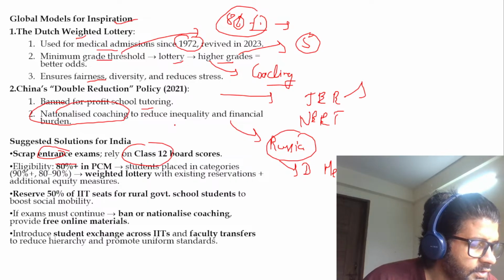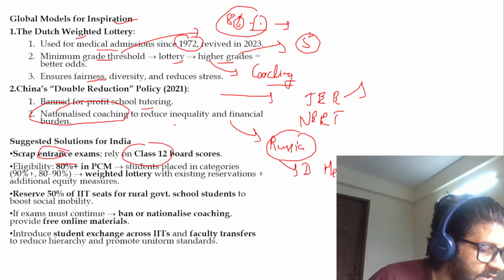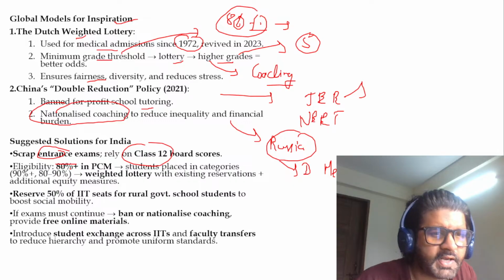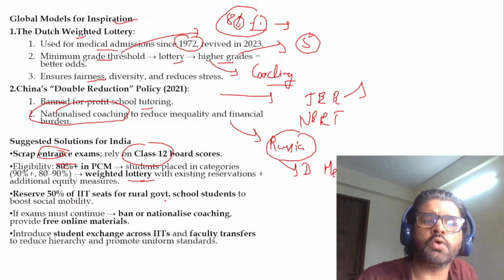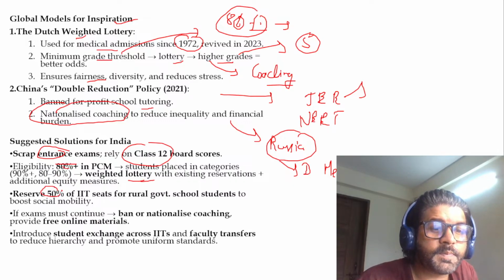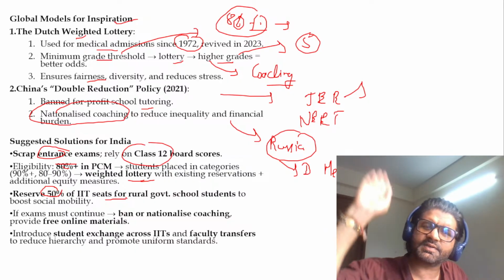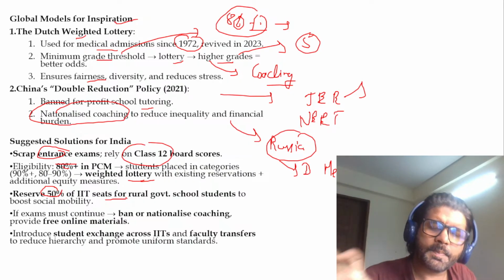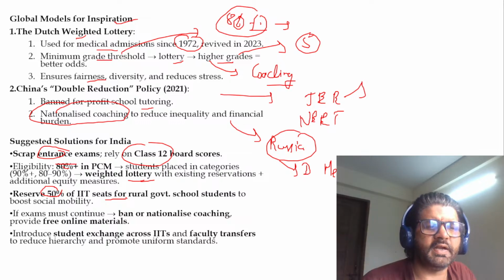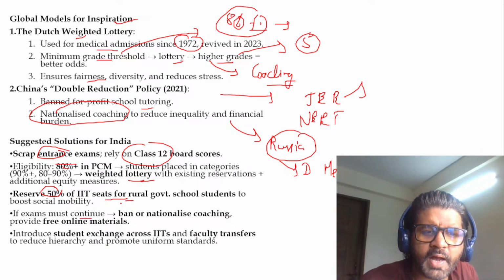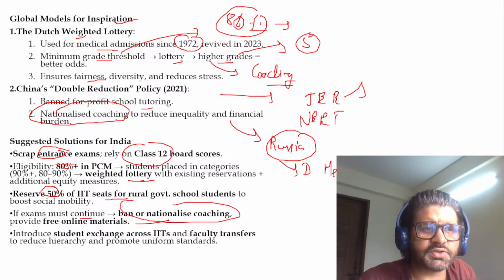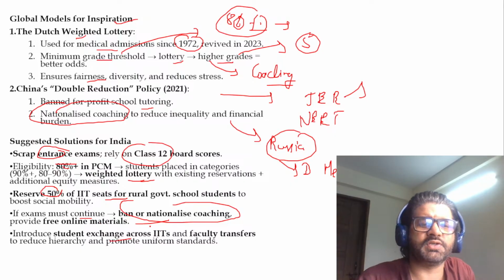Let me see. So yes, sir, very good. Eligibility 80%, we have discussed. I have told you how this lottery system will work. 50% of seats, reservation etc., it can continue in this whole thing, but you can reduce dependence on the entrance exam. If exam must continue, ban or nationalize coaching, as China is doing, and introduce student exchange across IITs.